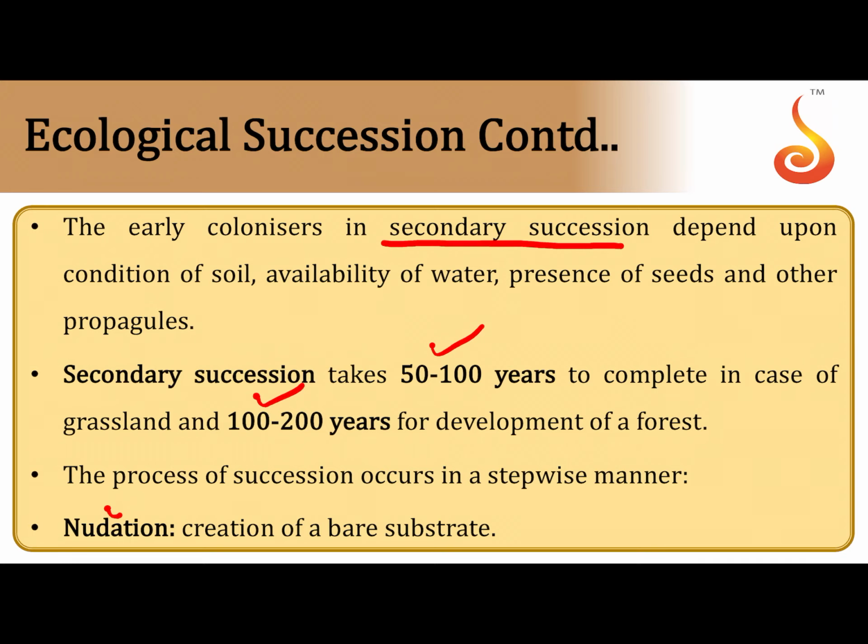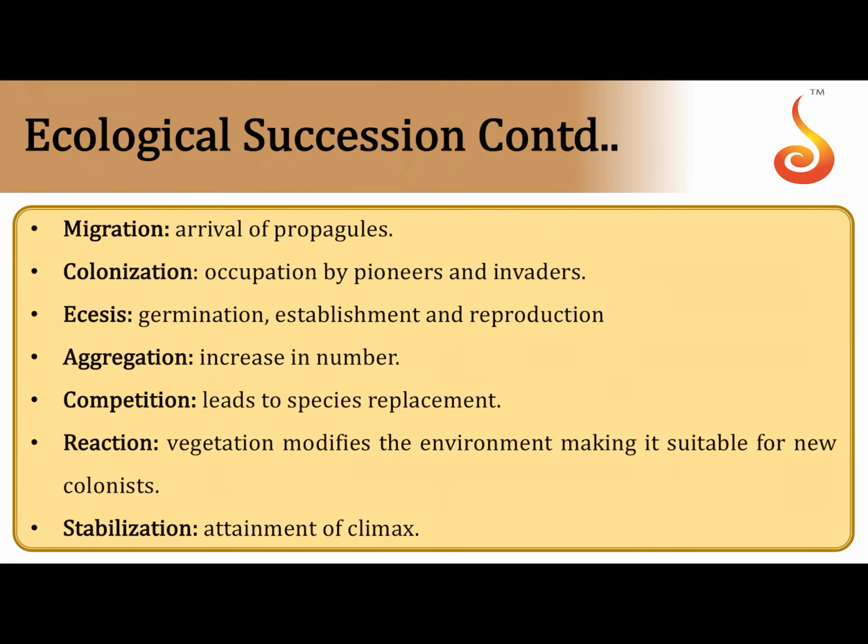What are the stages? First, in any succession, there is formation of a bare substrate, which is a possible site where these species can land upon and establish a community. Formation of a bare site is referred to as nudation. Then the propagules or the organisms start migrating over there, they start colonizing, they start germinating, they start establishing themselves over that site, called ecesis.